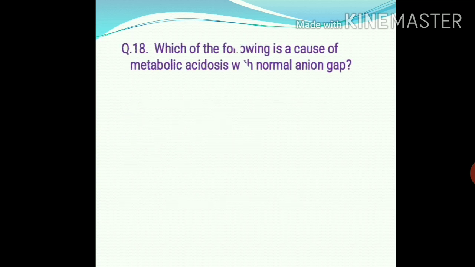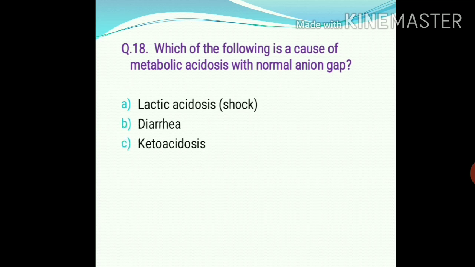Next, question number 18. Which of the following is a cause of metabolic acidosis with normal anion gap? Option A, lactic acidosis, B, diarrhea, C, ketoacidosis, and D, kidney failure. So the right answer is option B, that is diarrhea.